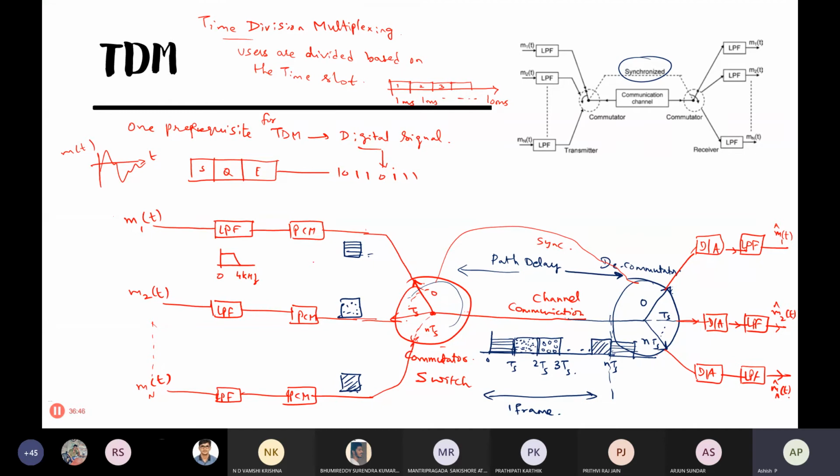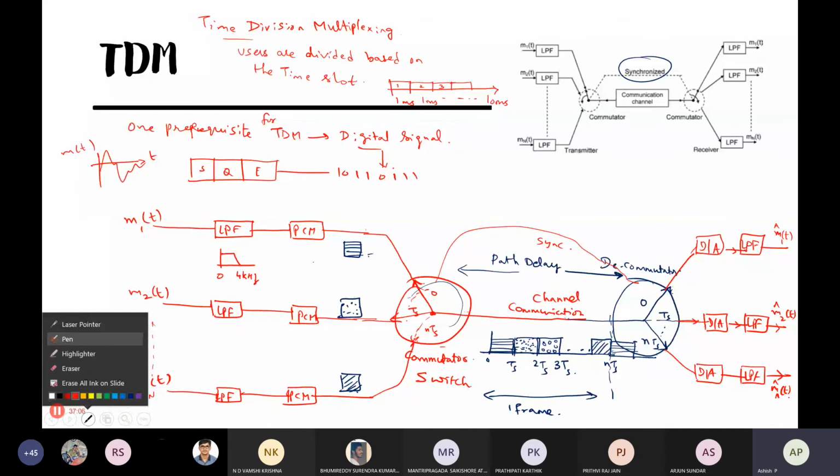So what's the problem? Everything is fine. Similar to the case of FM with FDM, we may have some problem: delay spread and intersymbol interference.